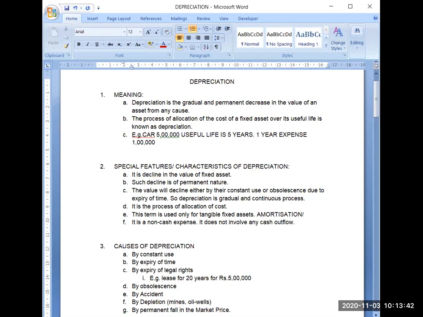The cost was 5 lakh and the manufacturer says its useful life is 5 years. So 1 year depreciation will be 1 lakh. Its value will go down by 1 lakh every year. So my depreciation amount is 1 lakh. Now I have recorded that depreciation. What will be the journal entry for depreciation? Can you tell me the journal entry for depreciation?